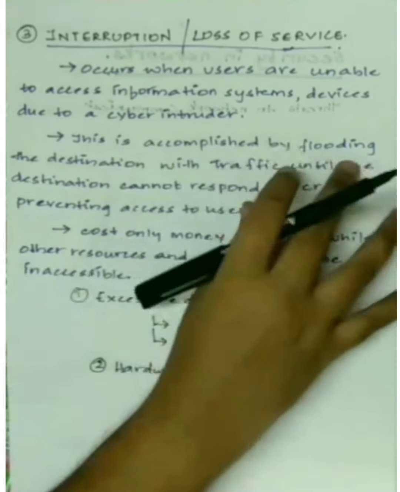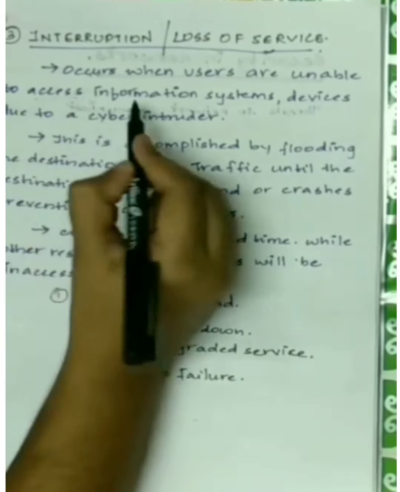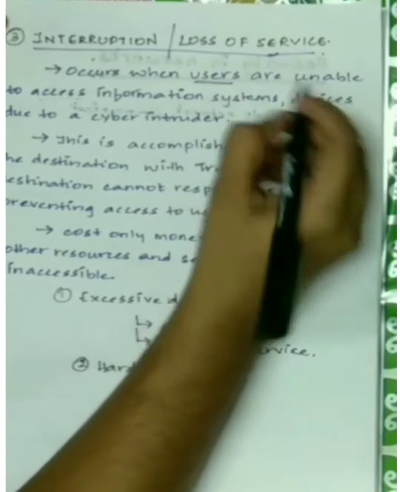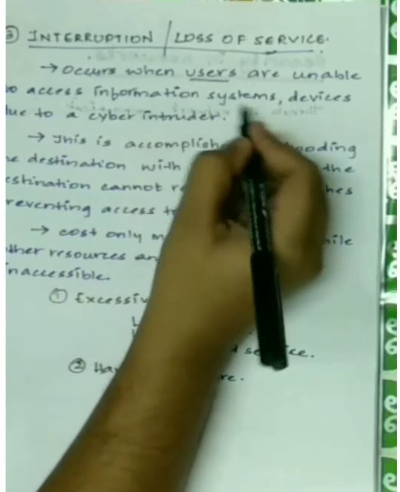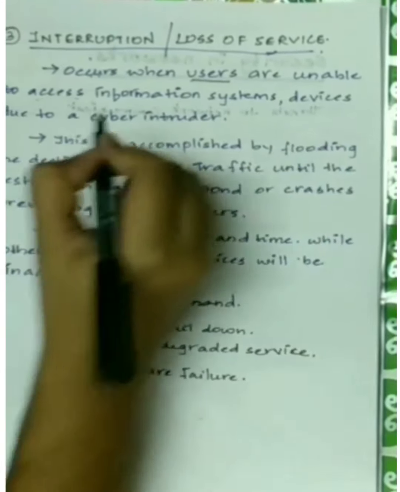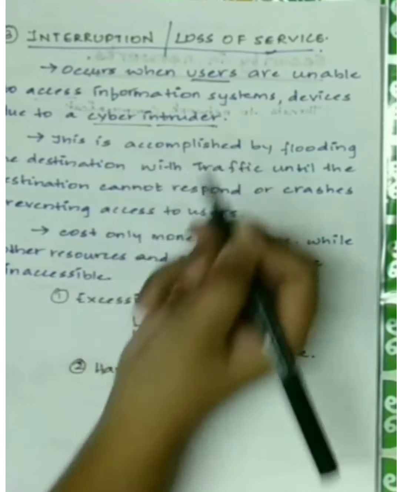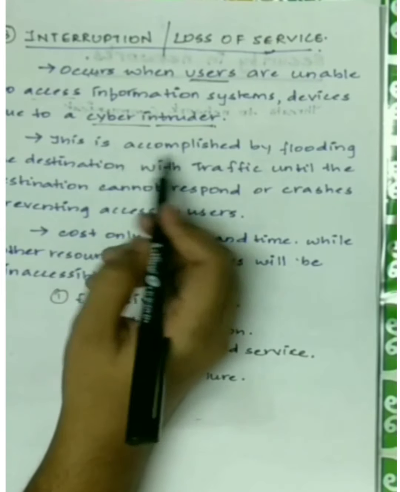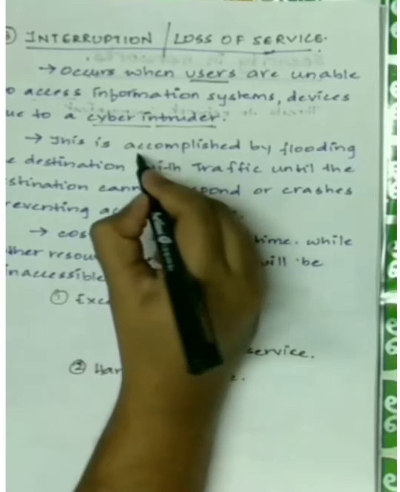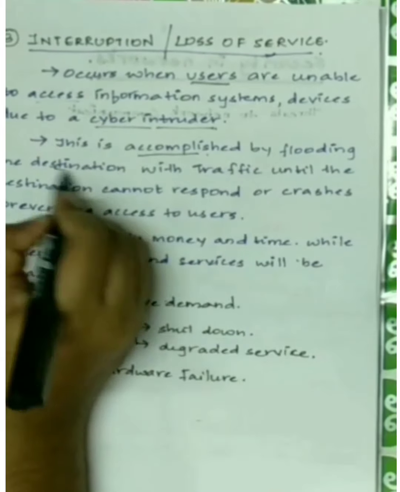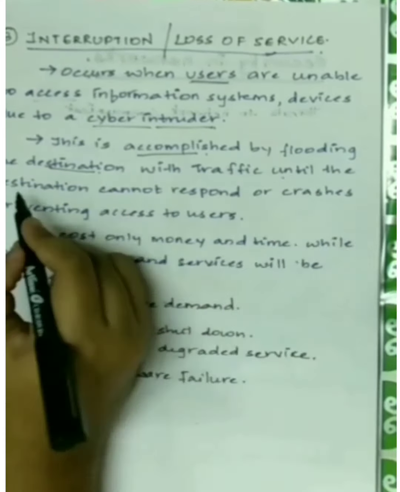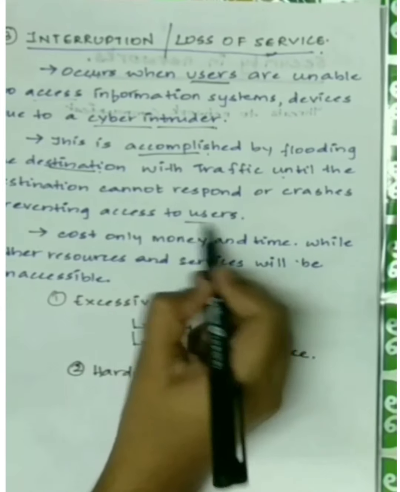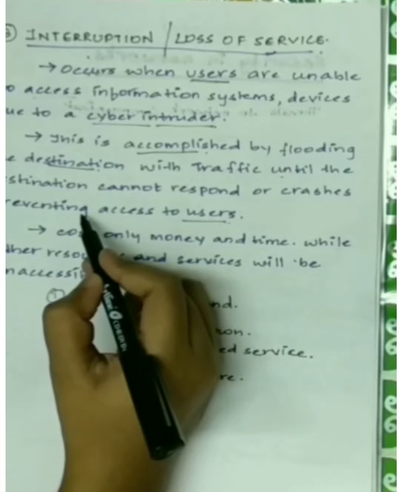Now we will have to study about interruption or loss of service. Interruption occurs when users are unable to access information systems or devices due to a cyber intruder. This cyber intruder will flood the resource or networking device with traffic within the network, so that it will not respond or crashes, preventing access to its authorized users.